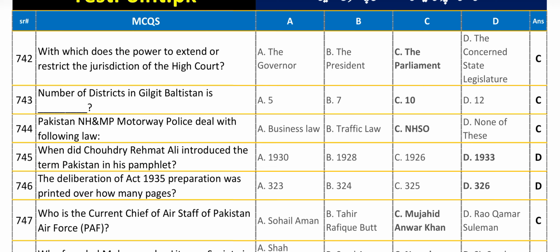The deliberation of Act 1935 preparation was printed over how many pages? Answer is 326 pages.